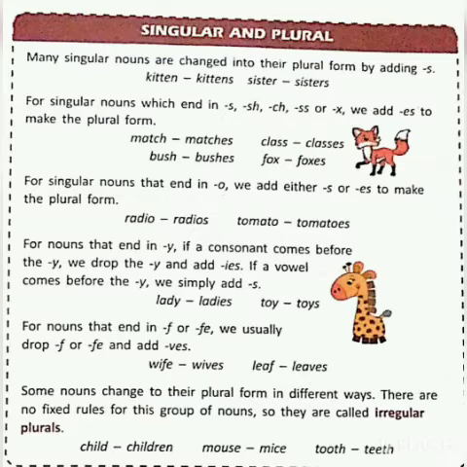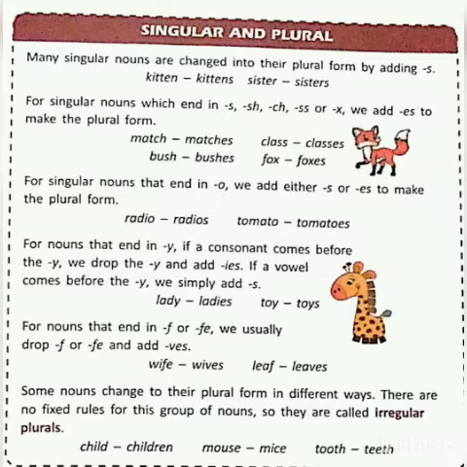Now for nouns that end in f or fe, we usually drop f or fe and add ves. So if the word is ending with the letter f or fe, we change it into ves, like wife becomes wives, leaf becomes leaves. Some nouns change to their plural form in different ways. There are no fixed rules for this group of nouns, so they are called irregular plurals.